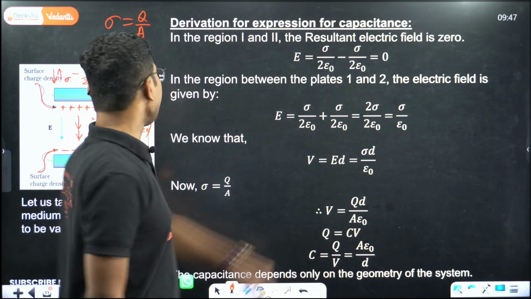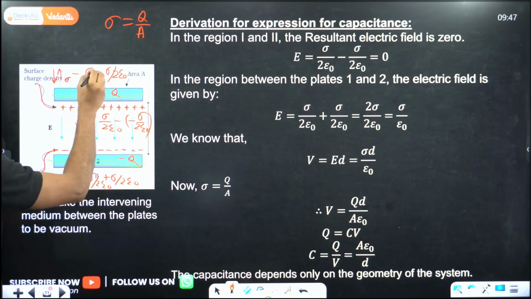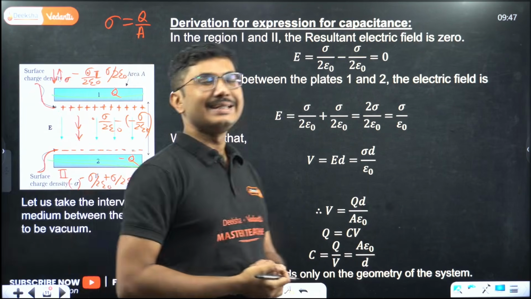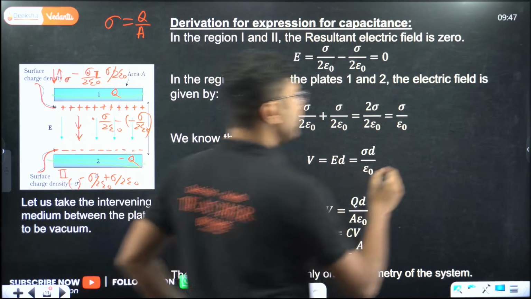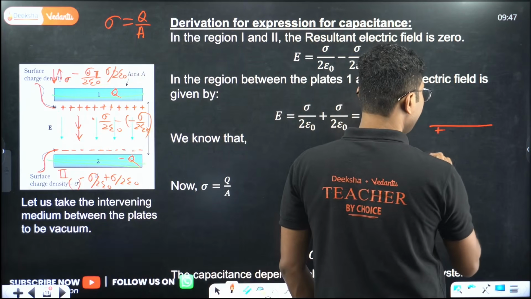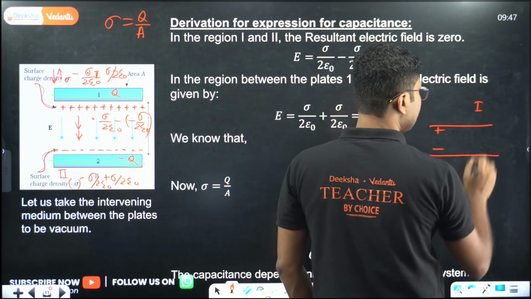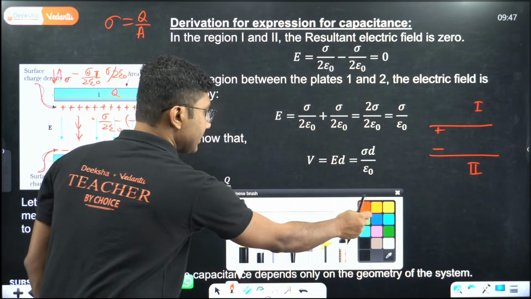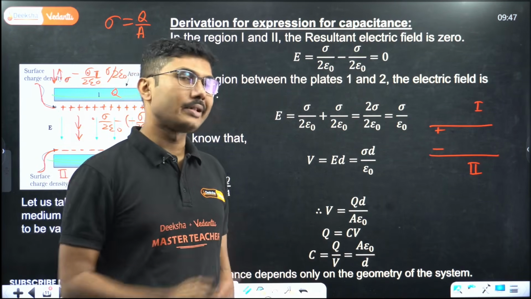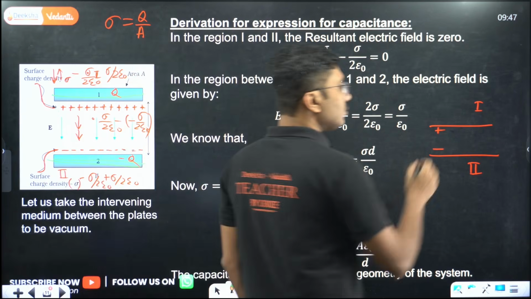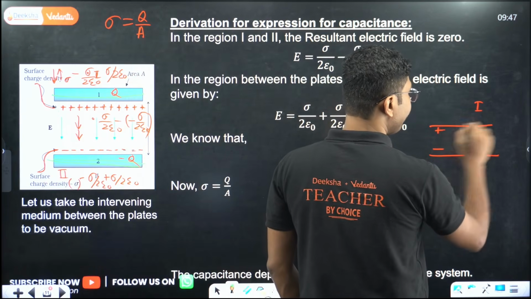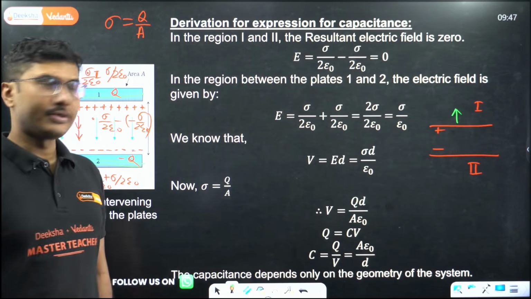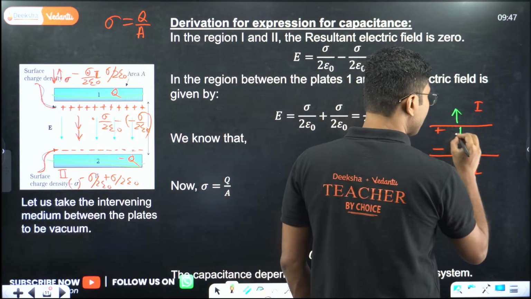In region 1 and 2, so this is region 1, this is region 2, the electric fields are basically opposite. Why opposite? Suppose these are the plates, this is positive, this is negative. Many students get confused here and then start thinking physics is hard. Actually it is not. So let's see. For the positive charge, what will be the direction of electric field over this region? Positive charge electric field will be away always, no matter what. If you are coming over here, it will also be away.